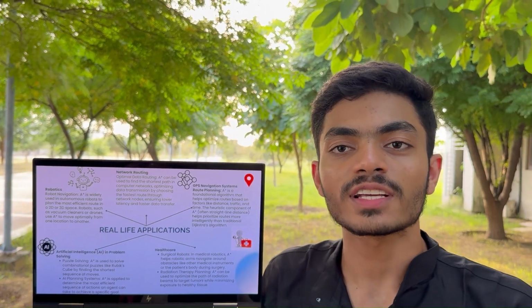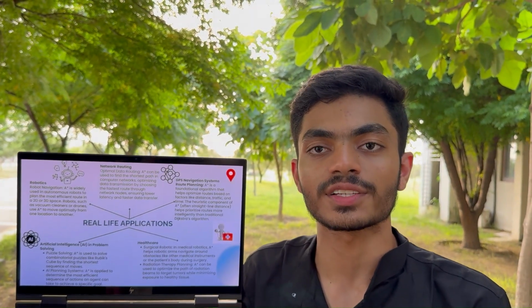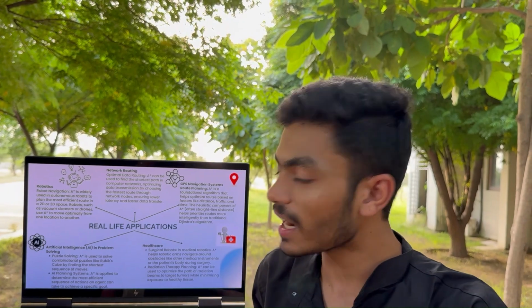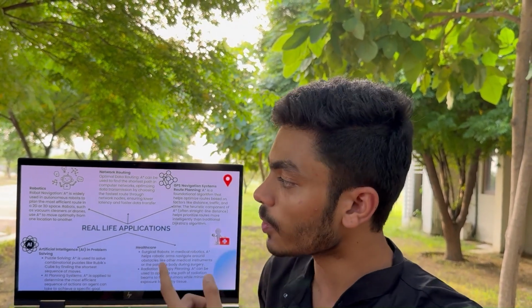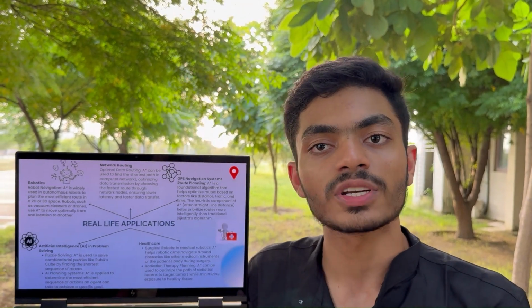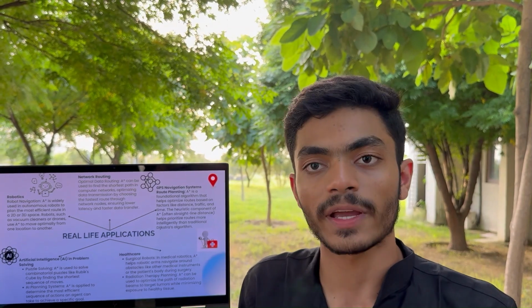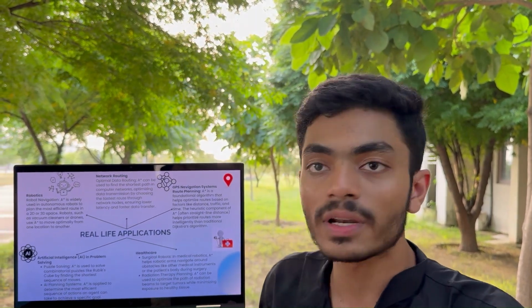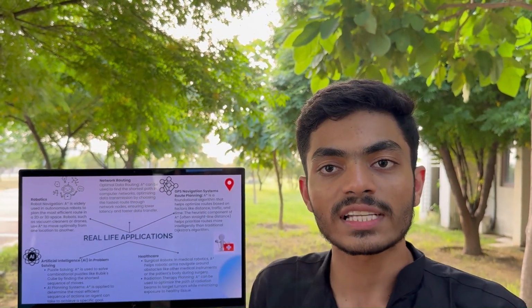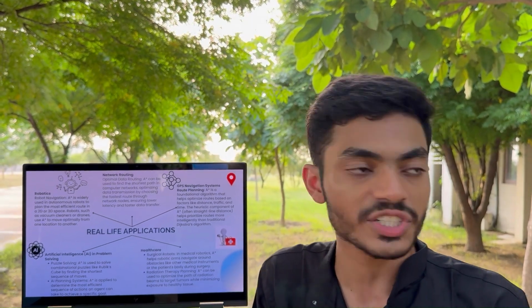Okay, so now we have understood the heuristic role in A-star search. So let's try to understand its real-life applications. The first is robotics, robot navigation. A-star is widely used in autonomous robots to plan the most efficient route in 2D and 3D space. That is, robots such as vacuum cleaners or drones use A-star to move optimally from one location to another.